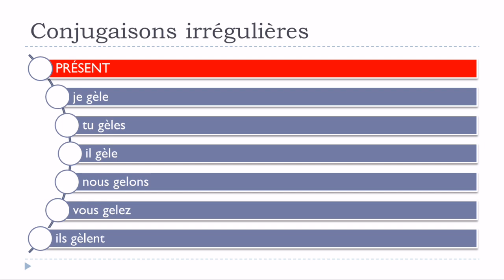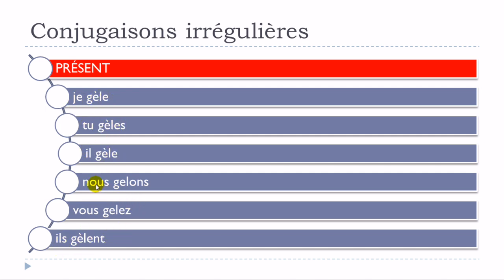Okay, and so what you can see is that je, tu, il, and then ils will be concerned by these changes, and in that case we're only talking about this accent grave. So you will have to remember to put this accent grave on the top of the e for je, tu, il, and then ils at the plural.